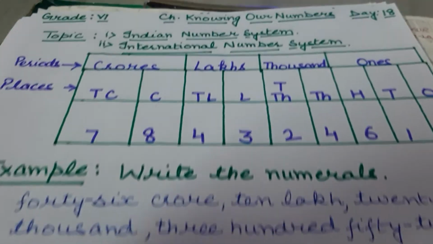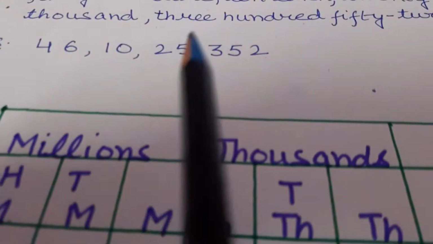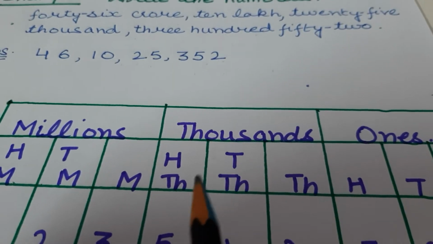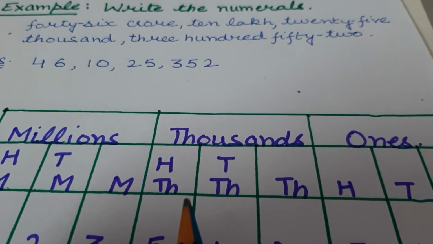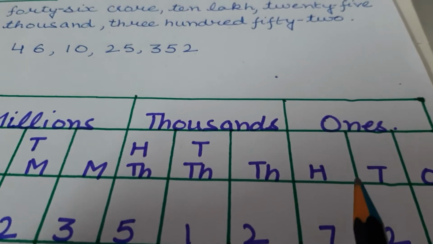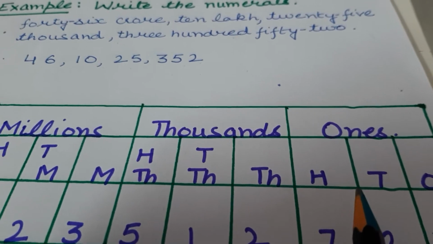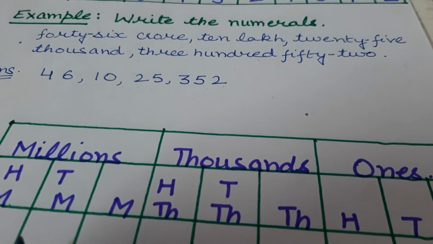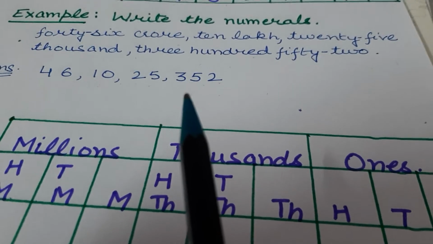Okay, so next I am taking international system. This is just repetition. You all have done this in grade 5. In international system there are 9 places, same as in Indian number system.